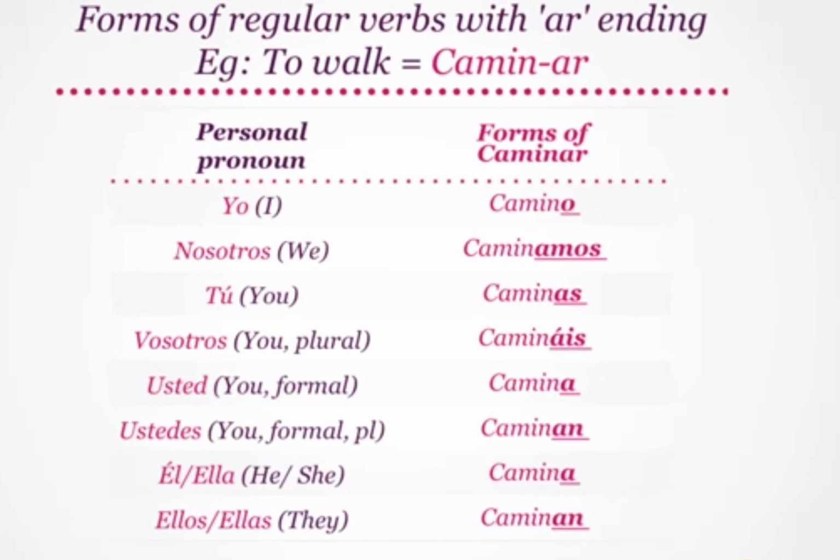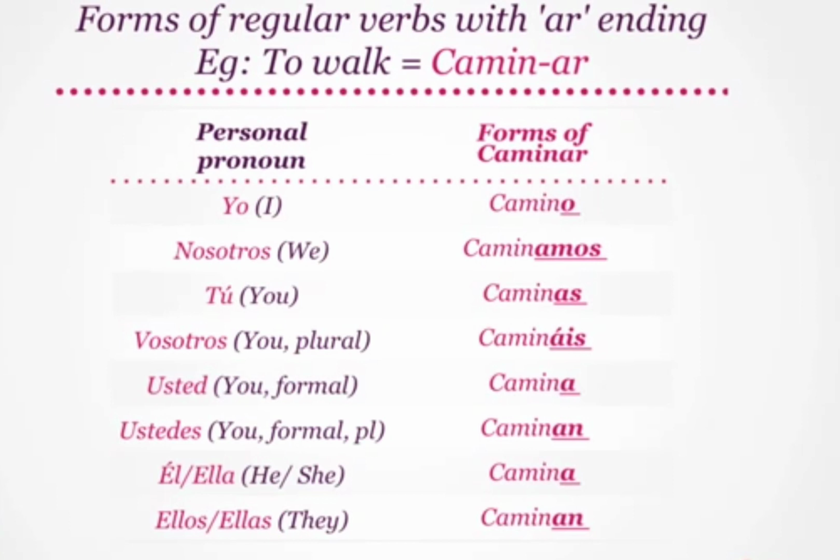With nosotros, which means we, caminar changes to caminamos. Informally, with tú or you, it becomes caminas. And for its plural form, vosotros, we use camináis. Try that again. Camináis. Formally, with usted, which is the formal translation of you, caminar changes to camina. Did you get that? Camina.